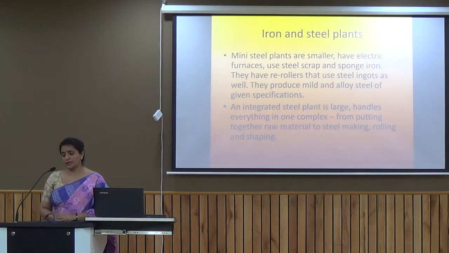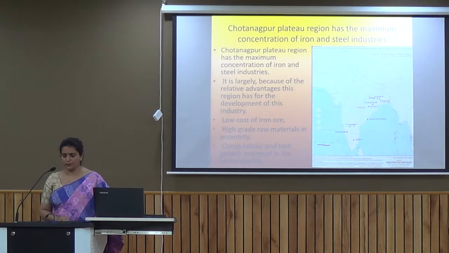Now, if we talk about iron and steel plants, it does require raw material like iron ore, coking coal, limestone, and they do add a small amount of manganese. Maximum we require iron ore and the coking coal. So wherever we have large amount of iron ore and the coking coal, these integrated iron and steel plants are going to be located there itself. This we'll see with the help of the map also.